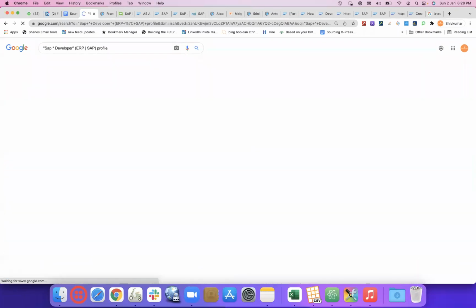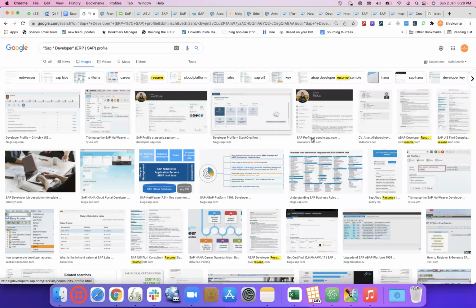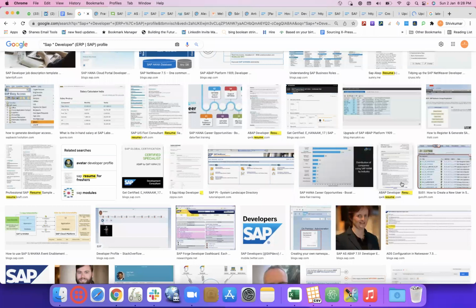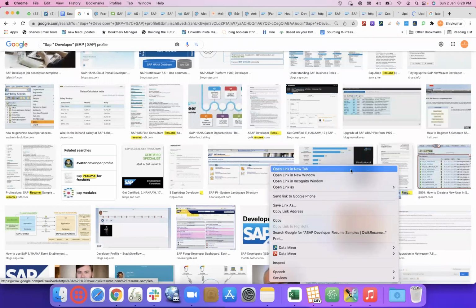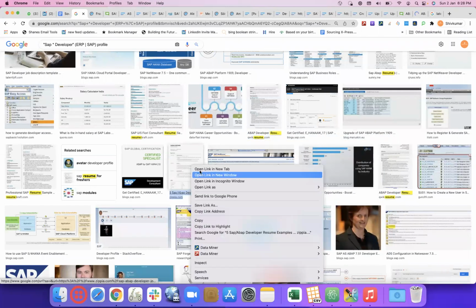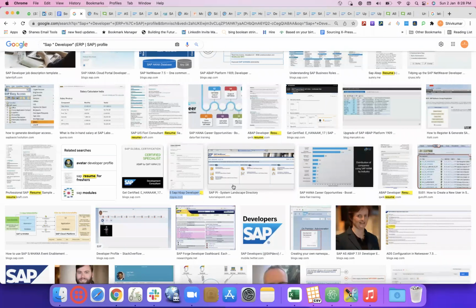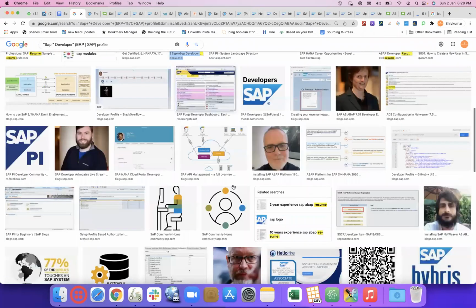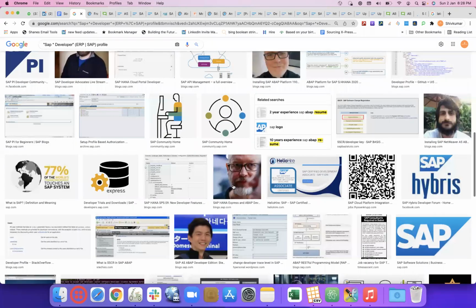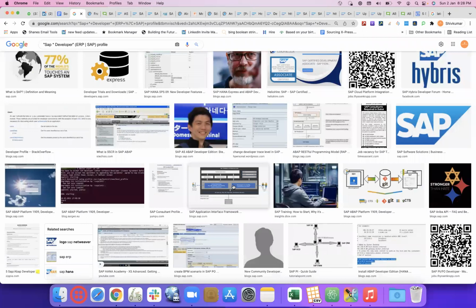If I add the word profile, we started getting results from developers.sap, quick resumes, zipia.com. So by additionally using the word profile, we started getting more results from blogs or quick resumes.